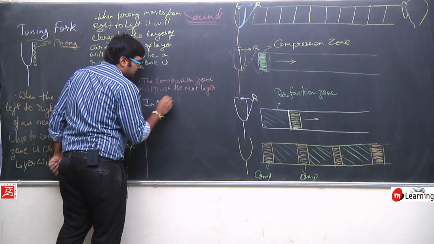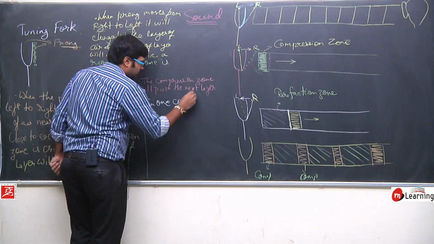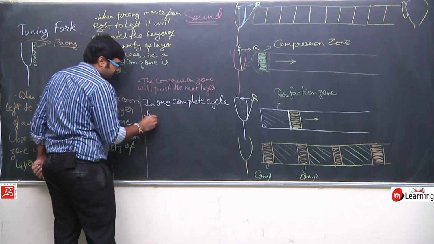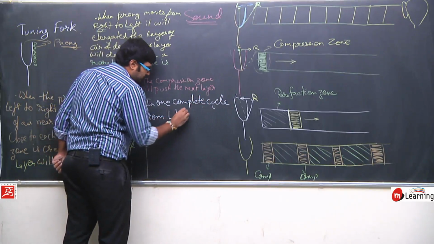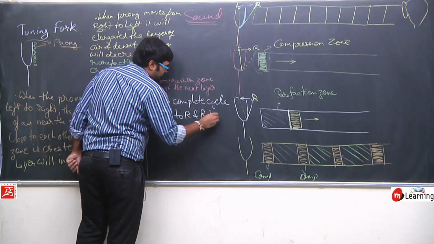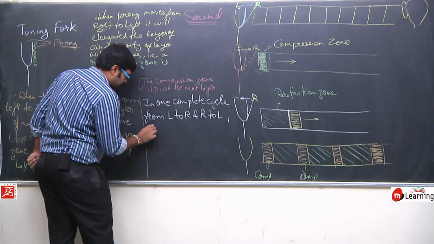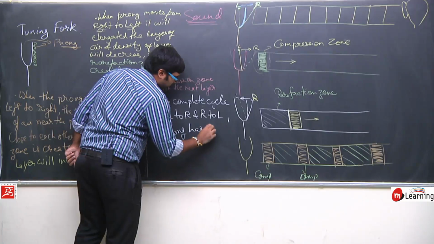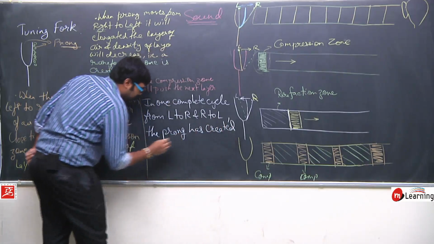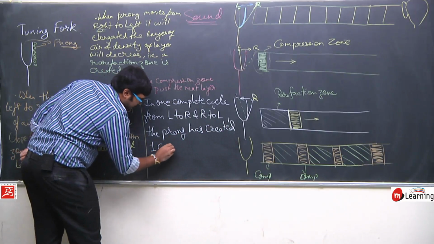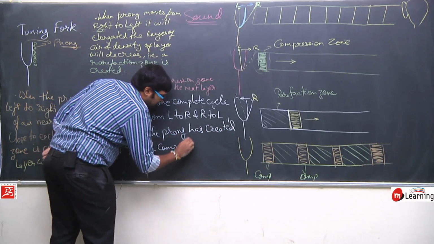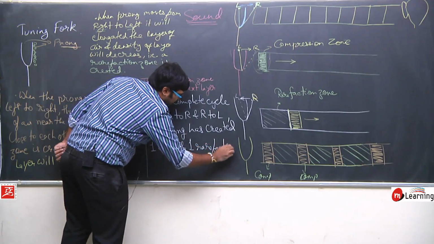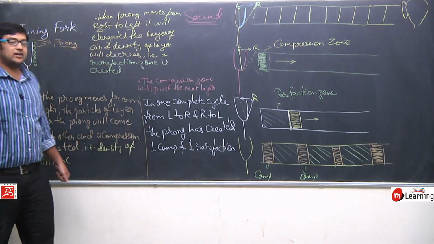In one complete cycle, from left to right and then right to left, the prong has created one compression and one rarefaction. Okay, it has created one compression and one rarefaction.